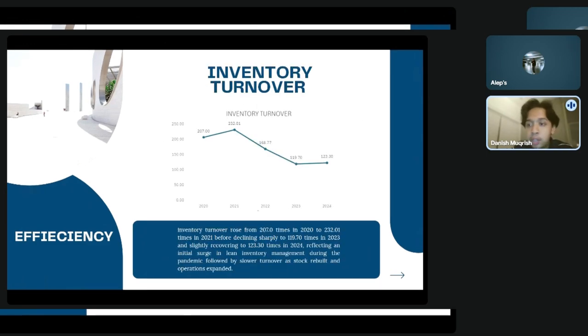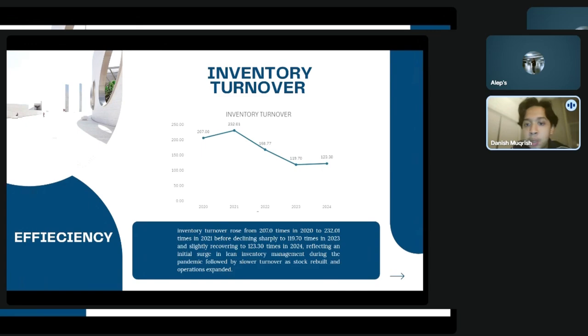Next, for the inventory turnover, high turnover reflects a service-based model where equipment such as decoders is deployed rapidly rather than stored. For 2020 and 2021 is the peak efficiency, rising from 207 to 232 times, driven by aggressive cost saving and lean inventory management during the pandemic.